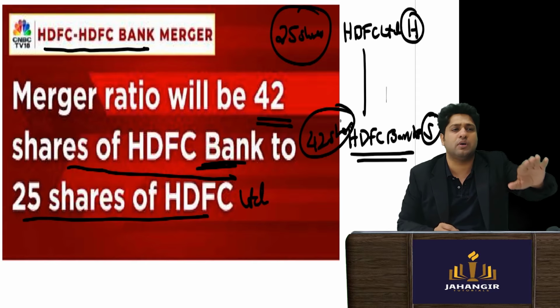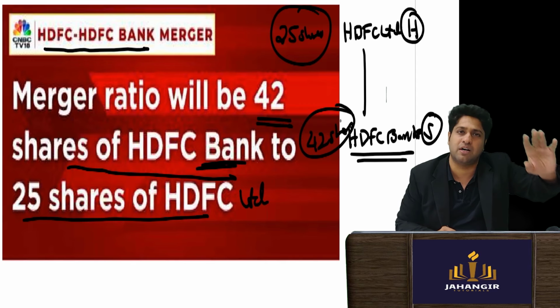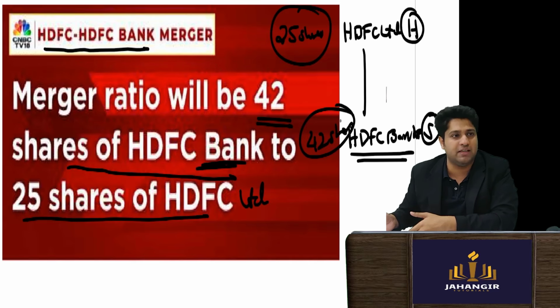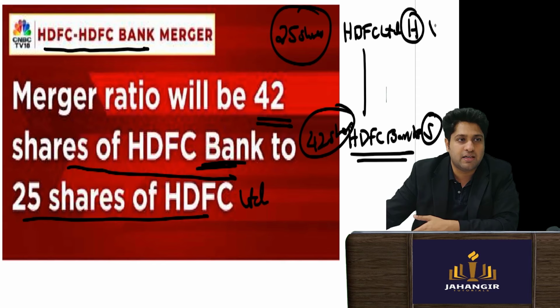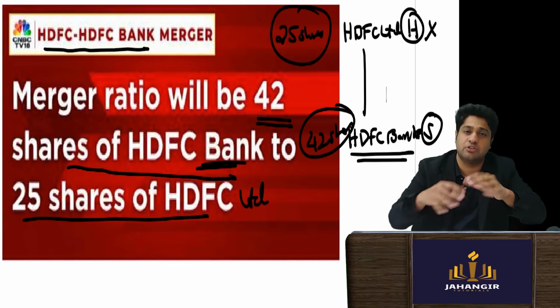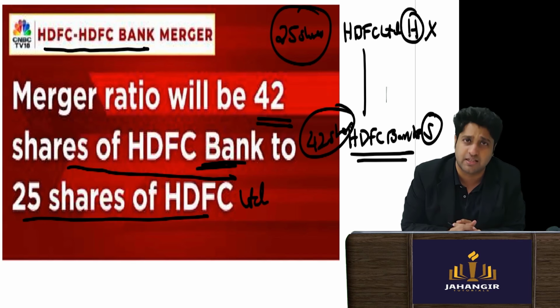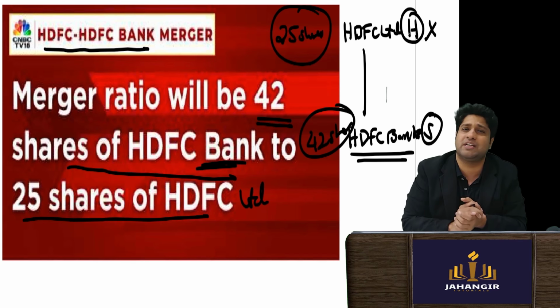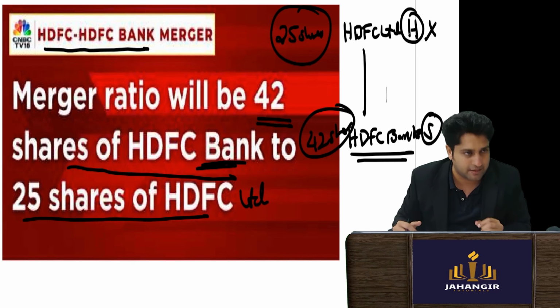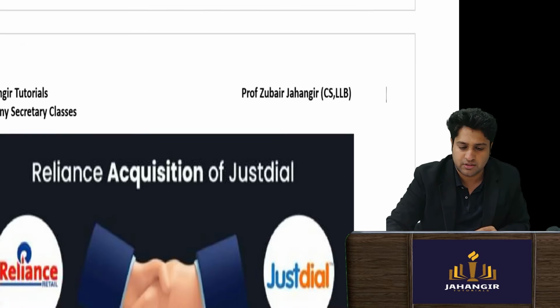Because HDFC Limited was shut down, all the business was shut down, if I was a shareholder of HDFC Limited, I was panicking: what will happen to my shares? They said, don't worry, you will get 42 shares of HDFC Bank. So this was the ratio.